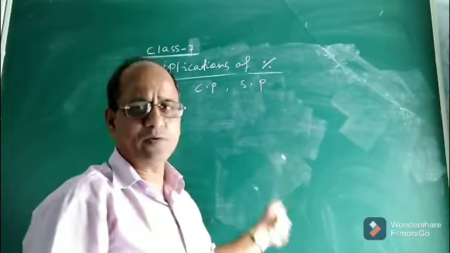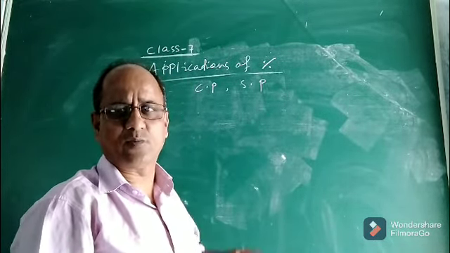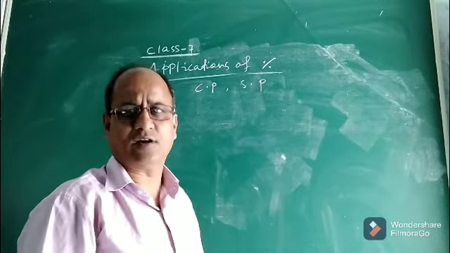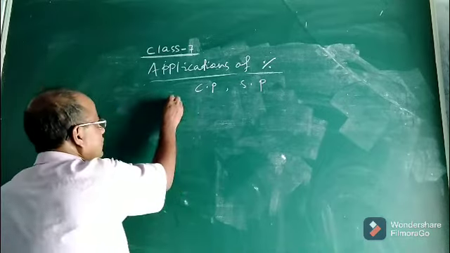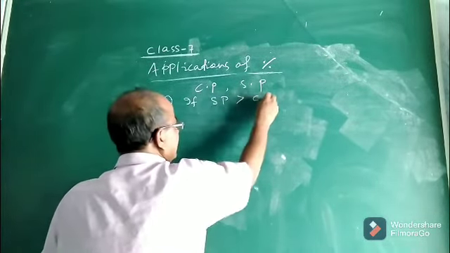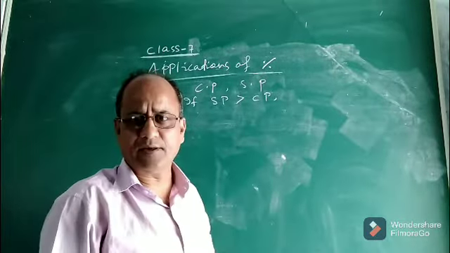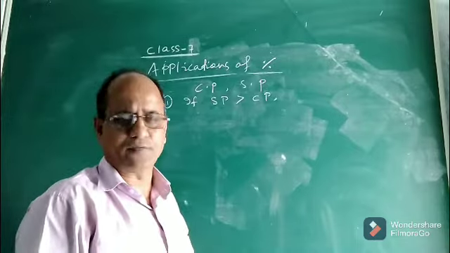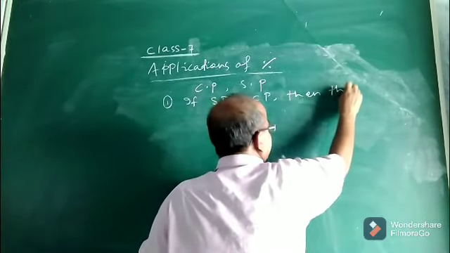Now, if you are given the cost price and selling price, you can easily decide whether there will be profit or loss in the transaction. What is the condition for profit? If SP is greater than CP, then only there will be profit.